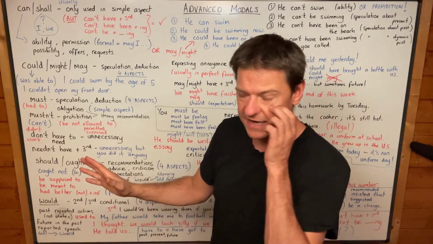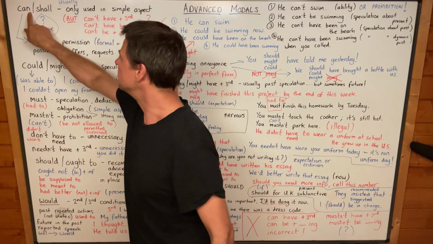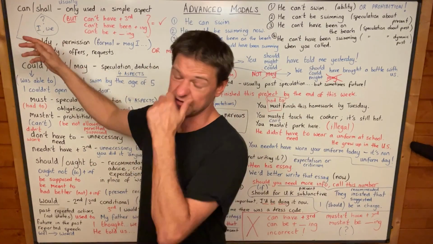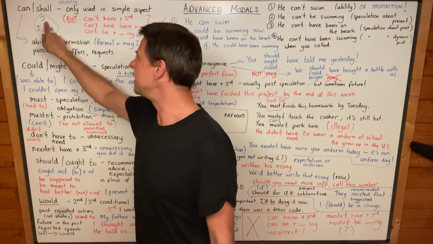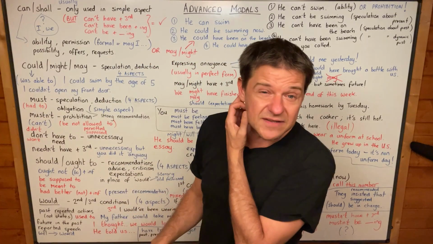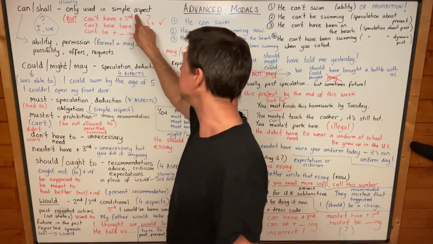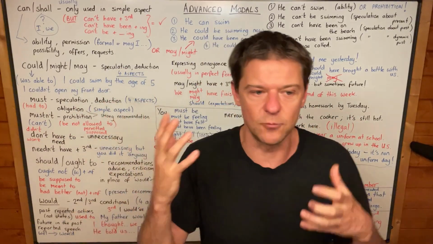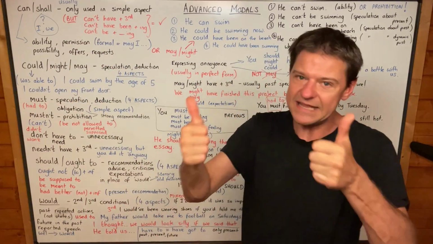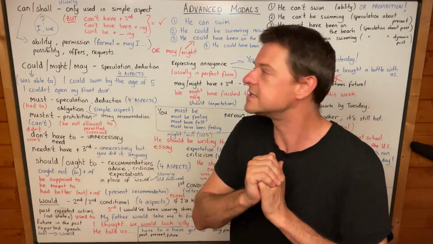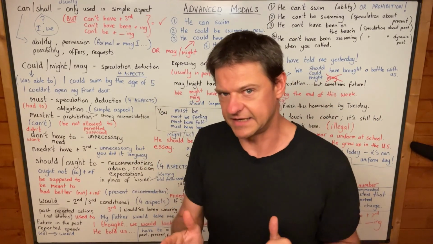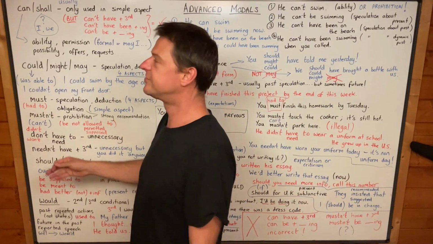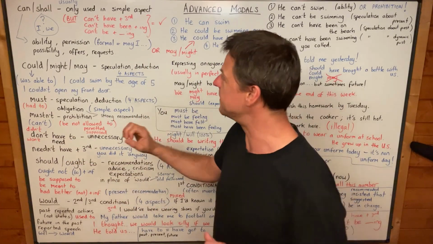And shall, which is obviously not often used anyway nowadays because it's usually used in questions with I and we, and I would say that that is usually used in the simple aspect. But I must admit, shall be going or shall be staying, we shall be staying at my parents' house is correct. It's 100% correct. But it's not often seen nowadays in modern English. Okay? Sorry about the airplane, I'm sure it will go very quickly.